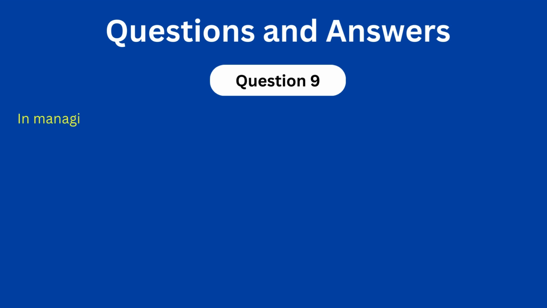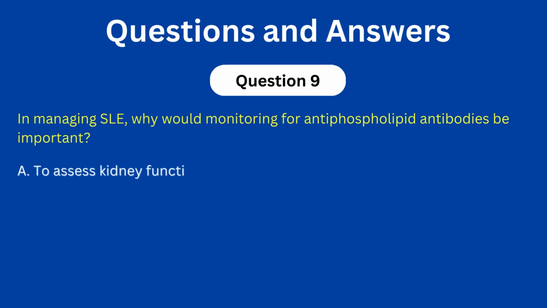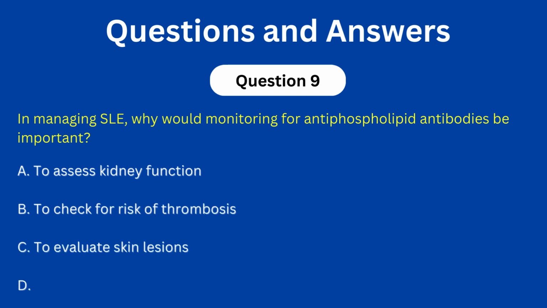Question number 9. In managing systemic lupus erythematosus, why would monitoring for antiphospholipid antibodies be important? So, why do we monitor antiphospholipid antibodies? A. To assess kidney function. B. To check for risk of thrombosis. C. To evaluate skin lesions. D. To determine ultraviolet light sensitivity. The correct answer here is B.